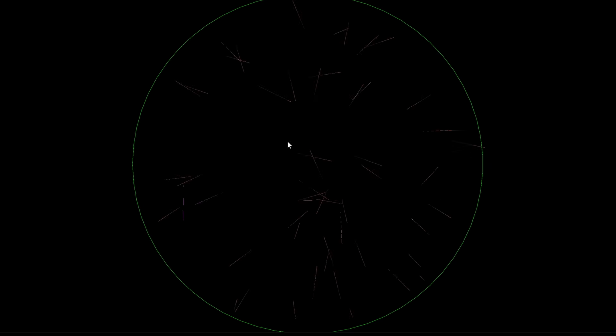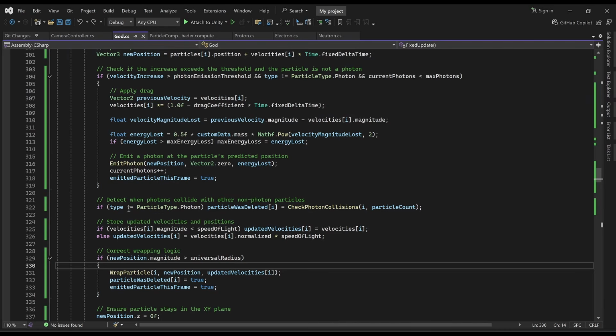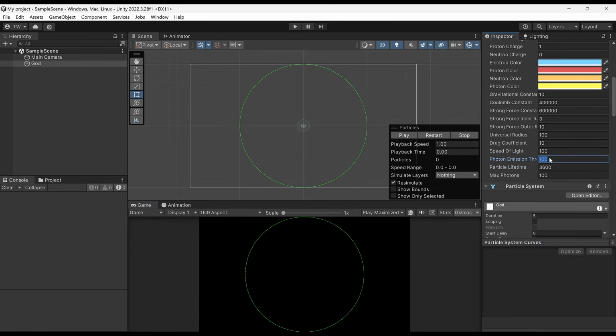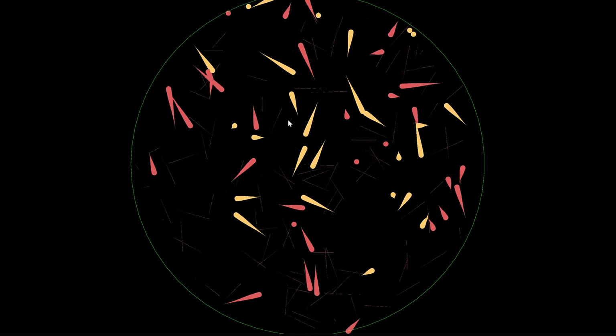Okay, so we're getting colored photons, but now all my particles are just being deleted upon spawning in. Oh, I think I know why. It's probably this single equal sign. That'll probably fix the entire thing. And boom. Okay, that's weird. That is not normal. Actually, I think maybe we just need to decrease the photon emission threshold, but it's still a little bit too soupy.